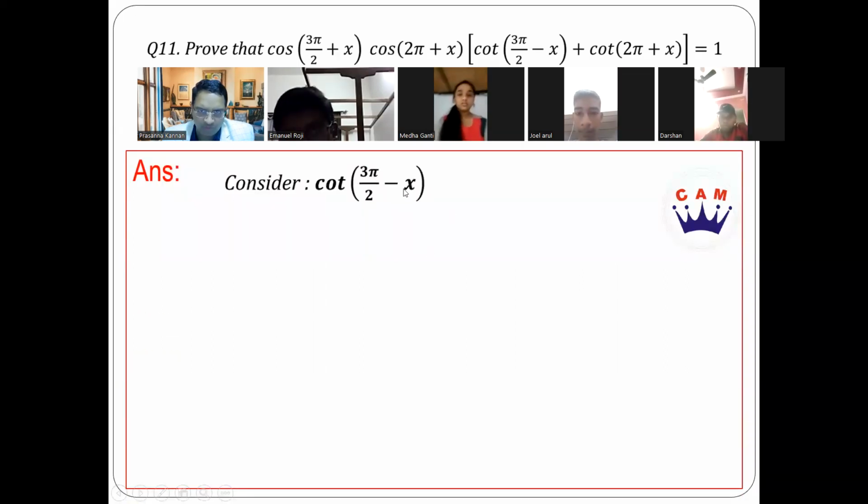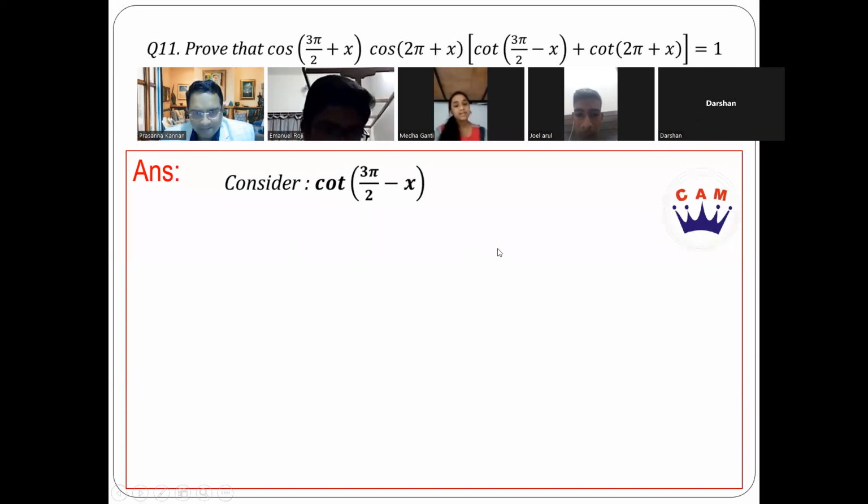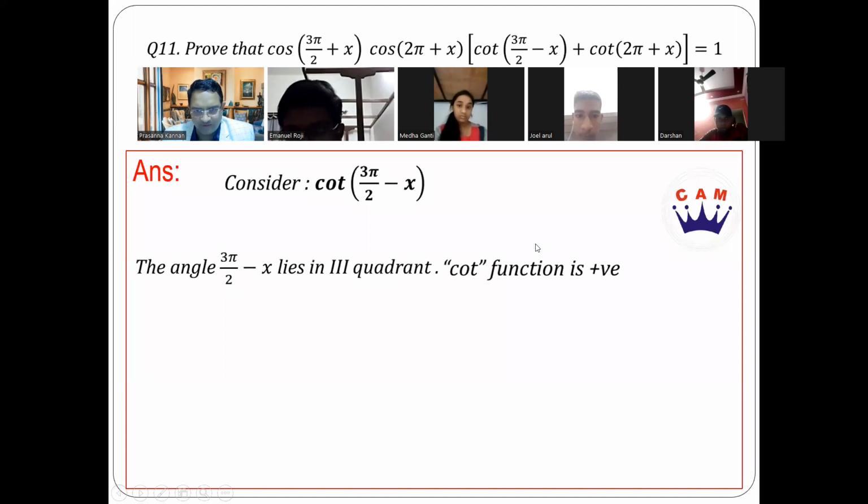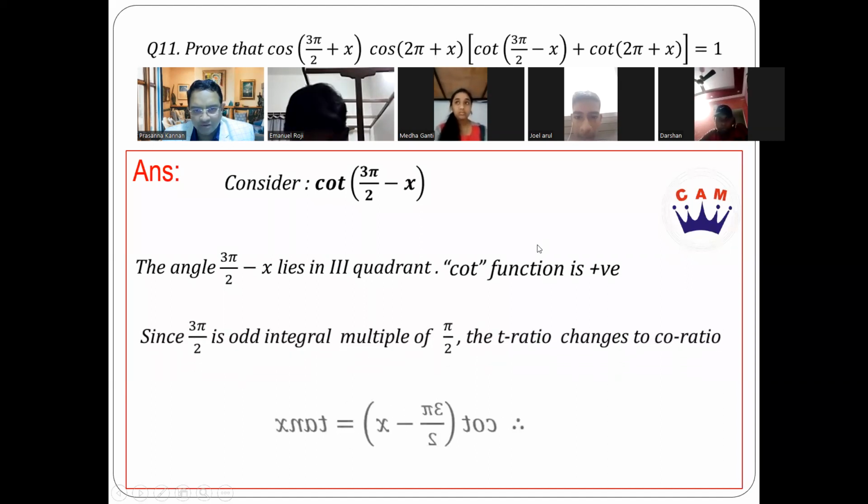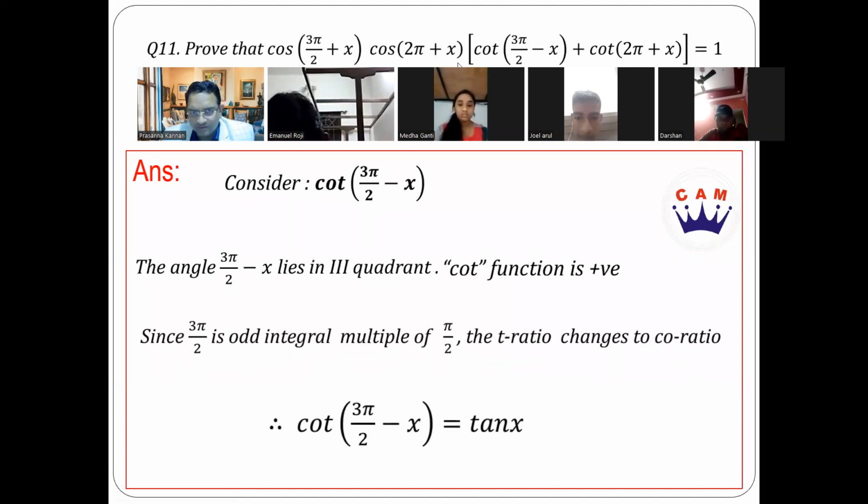Now cot of 3 pi by 2 minus x. Can you tell me what it is? 3 pi by 2 minus x lies in which quadrant? Third quadrant, and cot is positive. Because it's 3 pi by 2, does the trigonometric ratio change to co-ratio or not? It changes to tan. So cot of 3 pi by 2 minus x is equal to tan x. Excellent. So tan x is going to be the answer for the third one, right?